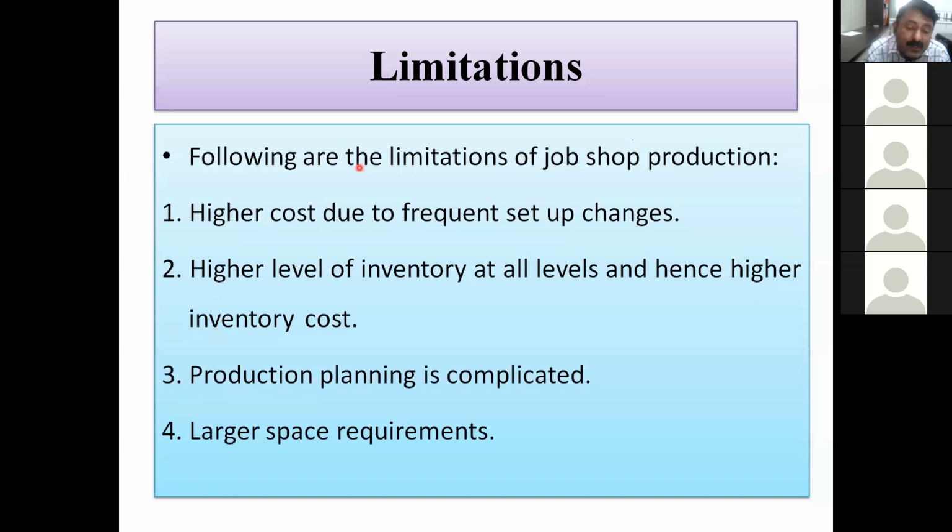Then higher level of inventory at all levels, and higher inventory cost. Let us take the example that raw material is in. So the job shop requires raw material inventory. When the inventory is in, then for 1 month, 1 year, 6 months, the job will not get processed.